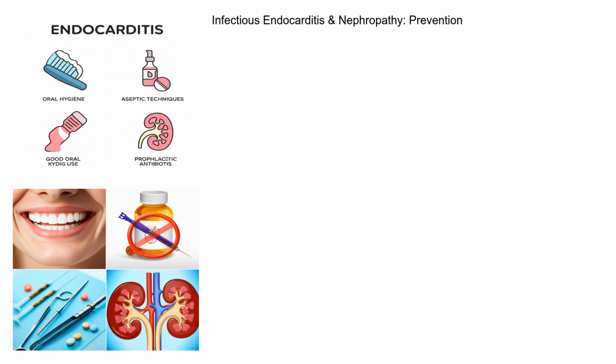Prevention is key. Preventing infectious endocarditis is the best way to prevent the associated nephropathy. This includes practicing good oral hygiene to reduce the risk of bacteremia, avoiding intravenous drug use, using aseptic techniques when inserting catheters, and administering prophylactic antibiotics to high-risk individuals before certain dental or surgical procedures. Early diagnosis and treatment of endocarditis are crucial to minimize the risk of kidney complications.